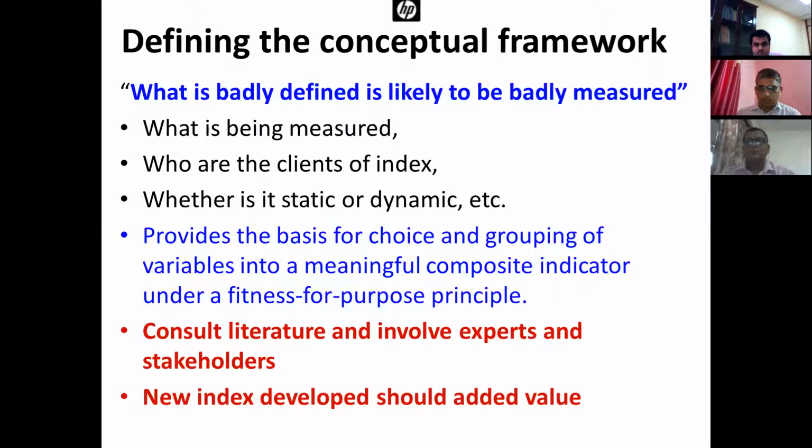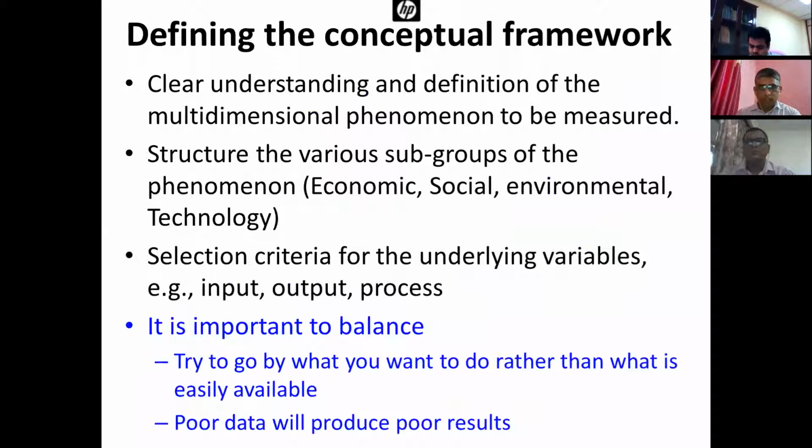And any index we develop should add value to the existing literature. Then there should be a clear understanding and definition of the multidimensional phenomenon to be measured, and the structure of the various subgroups of the phenomenon, that is, what should be the structure of the economic, social, environmental, and technology dimensions, and what should be the criteria for the variables being selected.